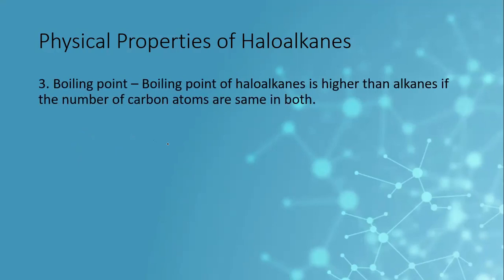When we are talking about the boiling point of haloalkanes, haloalkanes have a higher boiling point compared to their parent alkane. This is because the carbon-halogen bond, which is polar in nature, attracts the molecules with electrostatic forces of attraction. So, in the molecules you can see there is some attraction, which increases the boiling point as well as the melting point of this compound compared to the same number of carbons in the parent alkane.